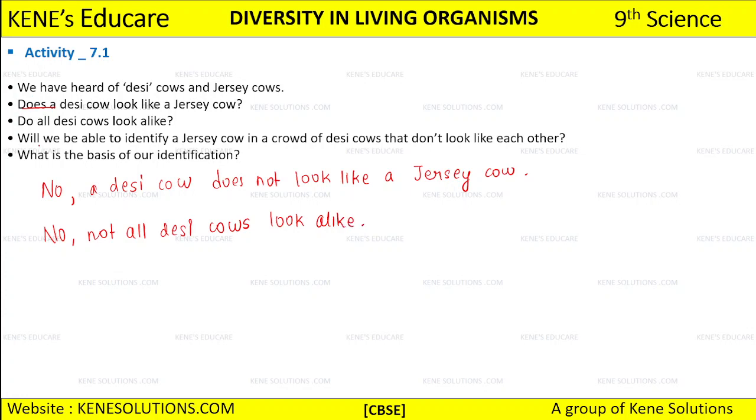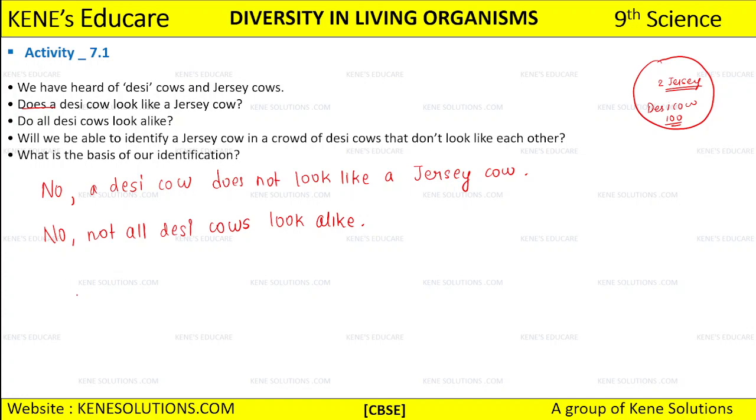Then will we be able to identify a jersey cow in a crowd of desi cows that don't look like each other? Suppose I have a crowd, here we have all desi cows, 100 desi cows, and here we have 2 jersey cows. Will you be able to identify this jersey cow? So yes, you can identify the jersey cow among these desi cows because they look different from each other, right?